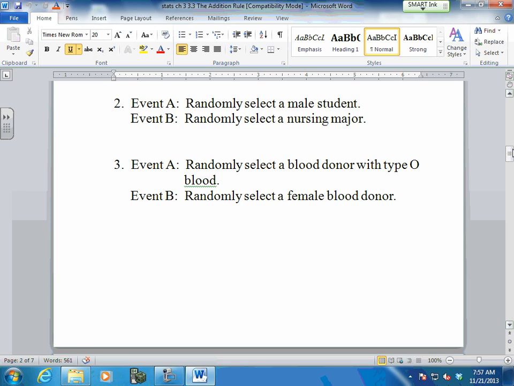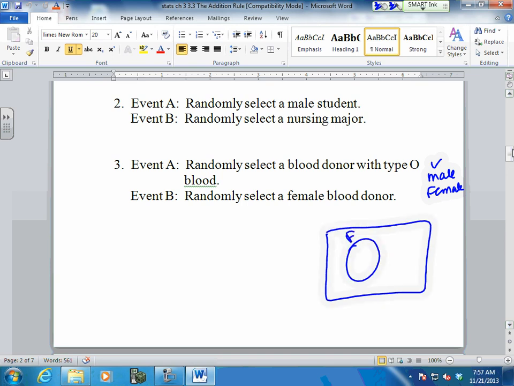Event A, randomly selecting a blood donor with type O blood. Event B, randomly selecting a female blood donor. Are they mutually exclusive? No. No, they can happen at the same time. My type O can be a male or a female. Okay? Again, your Venn diagram would look like this. Here's my females. Here's my O types. And look, that's my females that have O types.